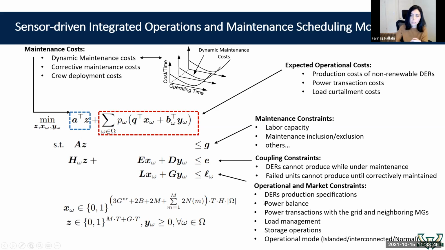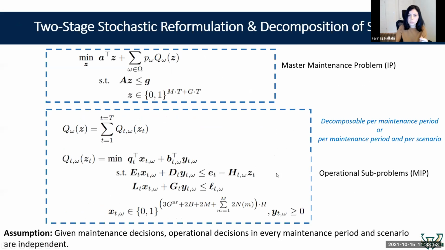Unfortunately, based on our results, this model, in most of the real case studies, was too difficult to solve. So to fix this issue, we reformulate the model as a two-stage model, in which we have maintenance decisions in the first stage and operational decisions in the second stage. Then, by considering a very small assumption, when the maintenance decision is fixed in the first stage, the operational decisions in the second stage become independent of each other. So we have much smaller sub-problems and we can solve them quicker and faster.